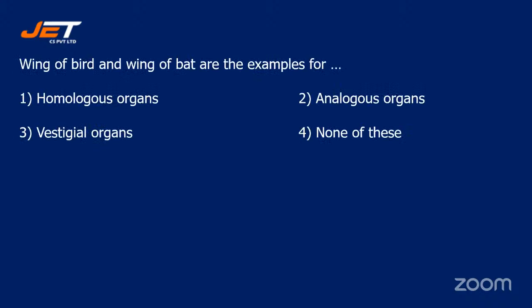All right, students, let's start the session with the first question. Wing of bird and wing of bat are the examples for: option 1, homologous organs, option 2, analogous organs, option 3, vestigial organs, or option 4, none of these?